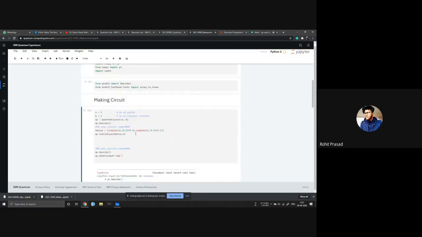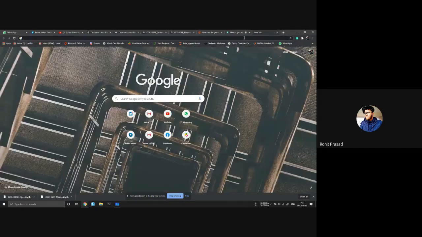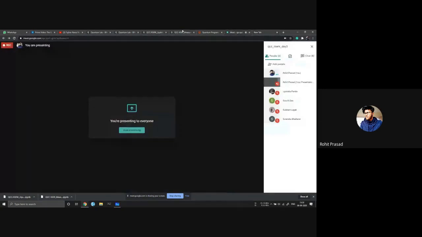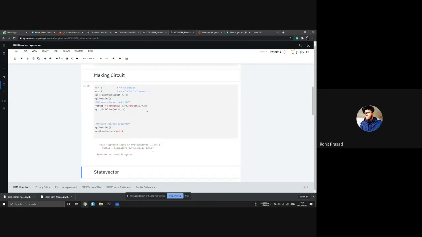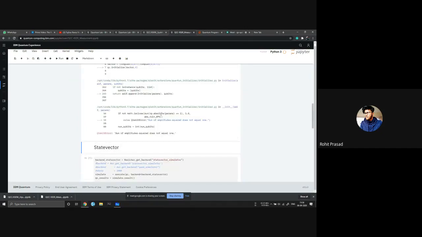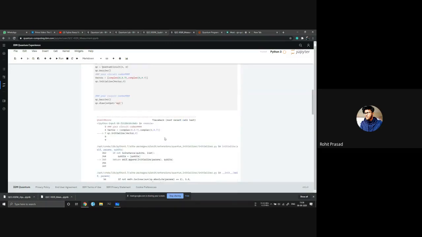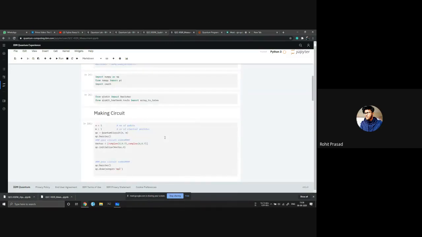It's showing some errors. 1 by under root 2 is something like 0.7, right? I won't be making this thing. Right, 0.7 and 0.7. What's going wrong here?